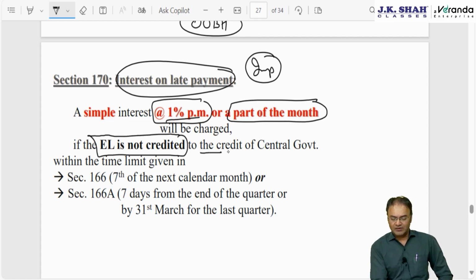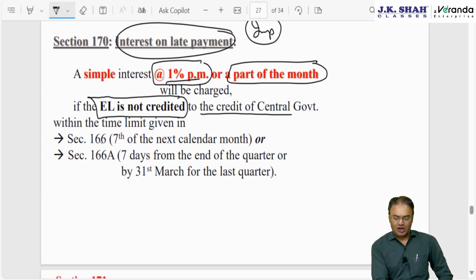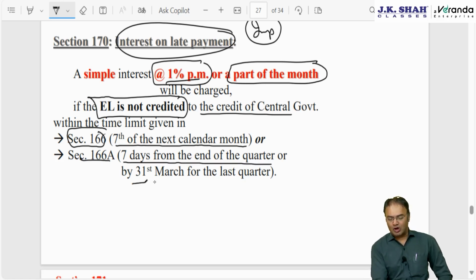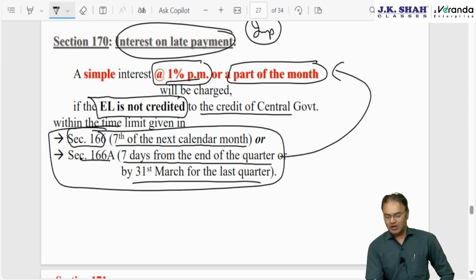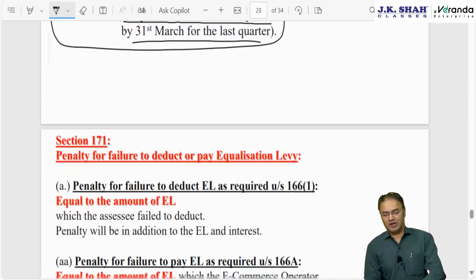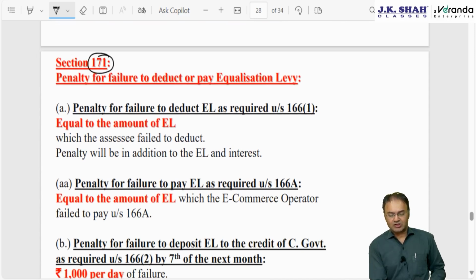This applies if the equalization levy is not credited to the credit of the central government, that is, not paid. For section 166, where the amount is to be deposited by 7th of the next month, or under 166A, where it is to be deposited within 7 days from the end of the quarter or by 31st March for the last quarter, this is the time limit that we already know. If not deposited within this time limit, then from the next day onwards interest will commence, which will be 1% per month simple interest. Penalty, section 171 has 2 types of penalty.